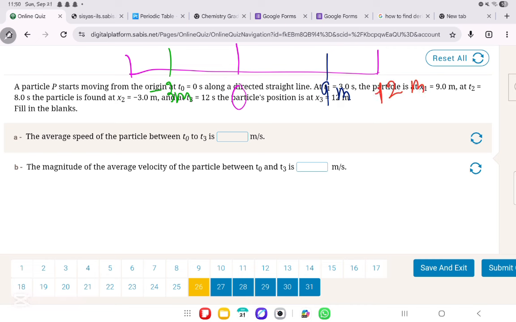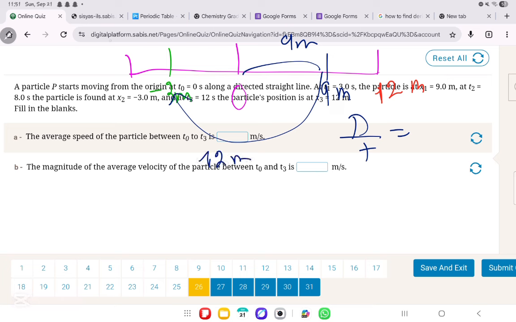We know that the average speed is the total distance over the time traveled. So what's the total distance? The total distance is from 0 to 9. This is 9 meters. Then he went from 9 to minus 3. How much is that? That is 12 meters. And then he went from minus 3 until 12. So how much is that in total? That is 15 meters in total.